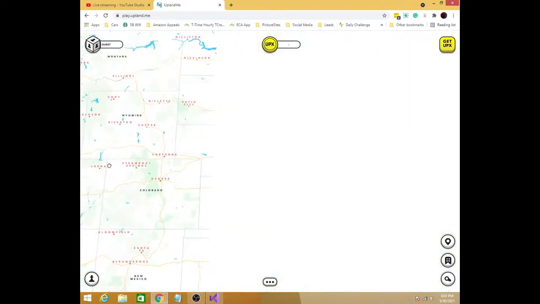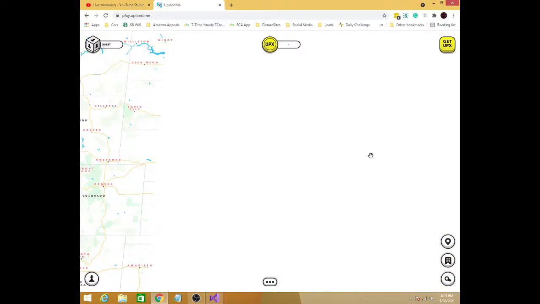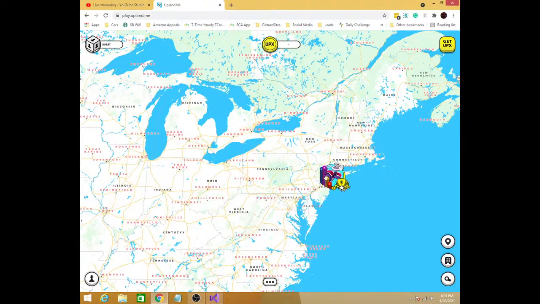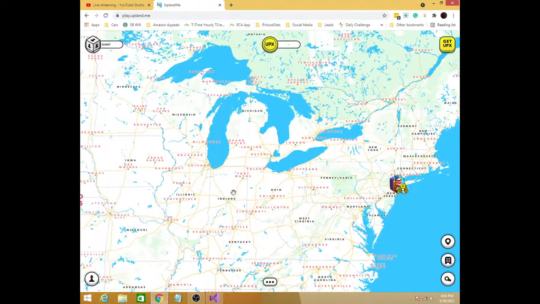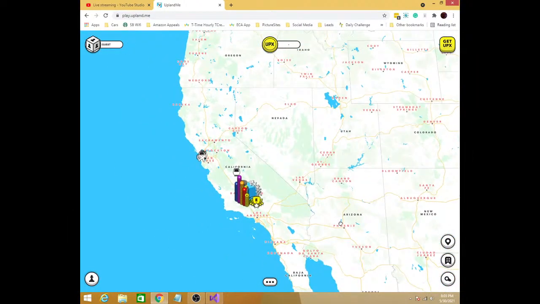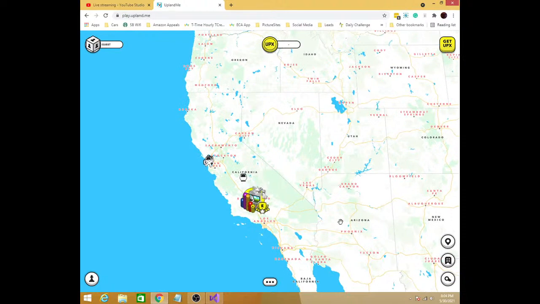Now, if I scroll over, we'll see that there's also a few more things going on right here. So this is all actually New York City. They have Manhattan, Brooklyn, and Staten Island all built out. They're considered separate cities in the game, the 3 boroughs. So that's that. And very soon they're going to be adding Chicago and Cleveland. So for whatever that's worth. Again, you don't have to live in one of those cities to play the game. But right now the play is happening in the virtual world in those games.